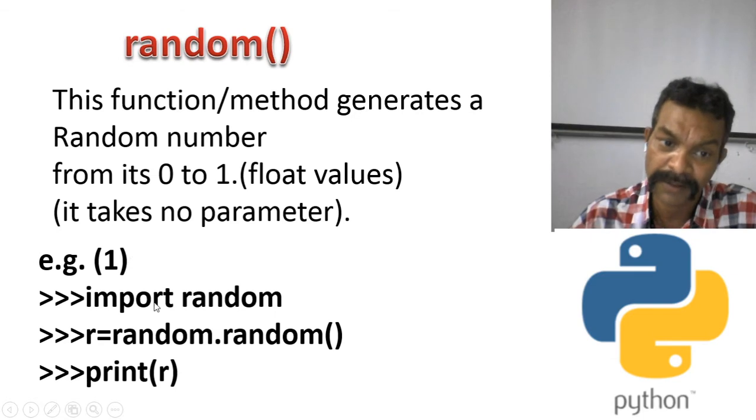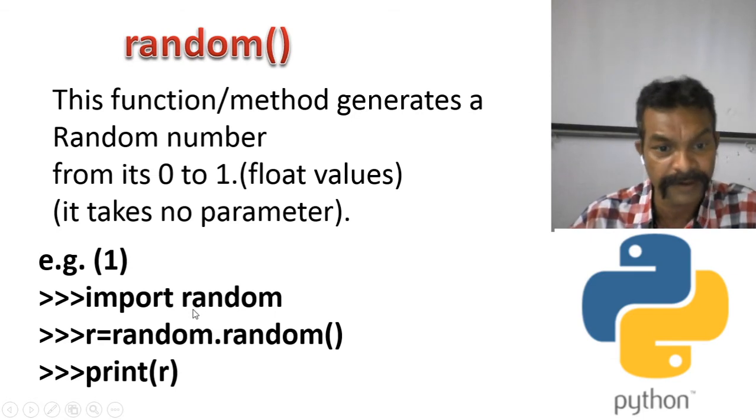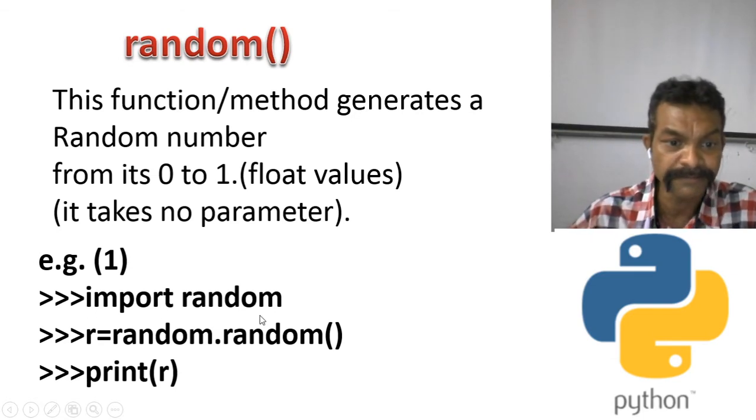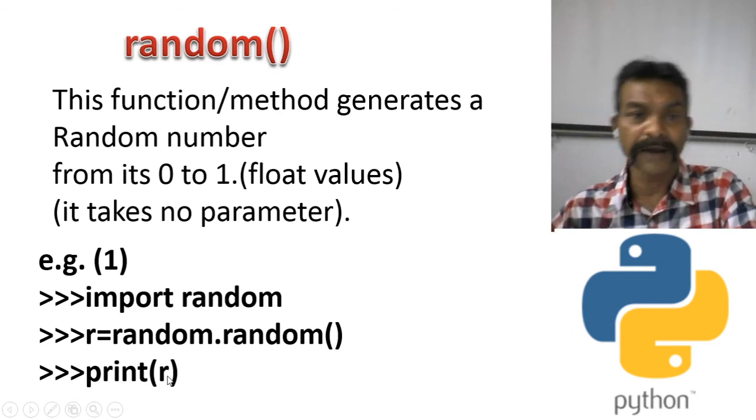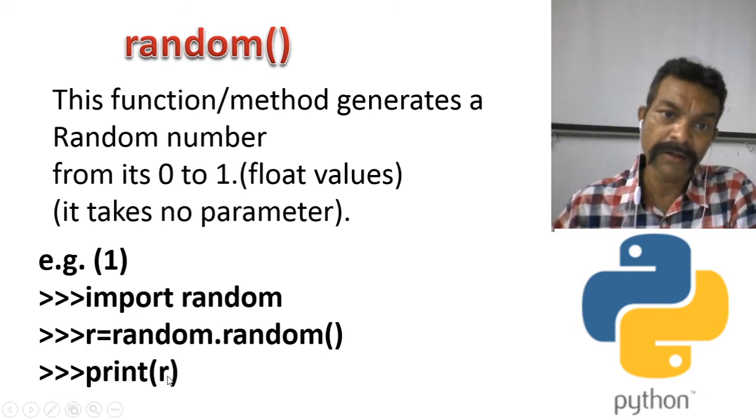With the help of this example your doubts will definitely be clear. Import random. R is equal to random.random(). Print R. So what will be the output from 0 to 1? Maybe 0.5, maybe 0.4, maybe 0.3, any value can be the answer. I think all the built-in functions are clear to you.